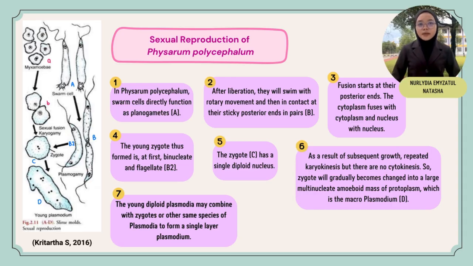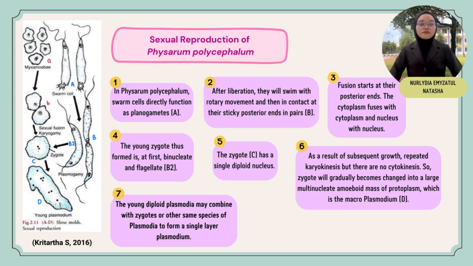What is the type of reproduction of Physarum polycephalum? It is sexual reproduction. Number one, in Physarum polycephalum, swarm cells directly function as planogametes A. Number two, after liberation, they will swim with rotary movement and then come in contact at their sticky posterior ends in pairs B. Number three, fusion starts at their posterior ends.